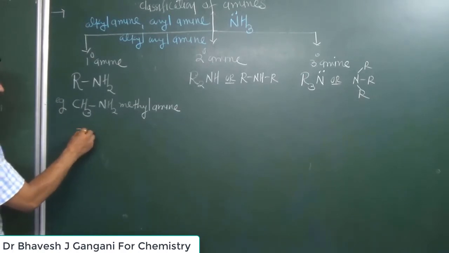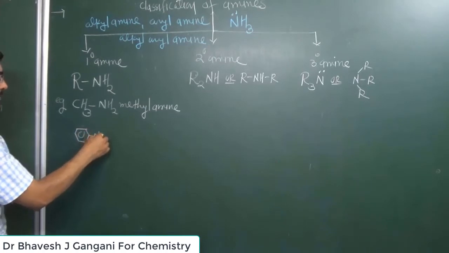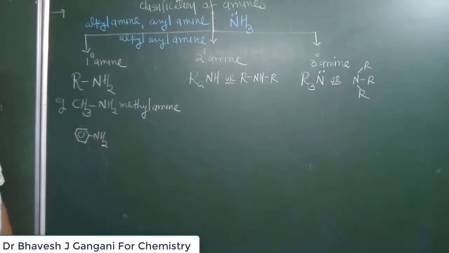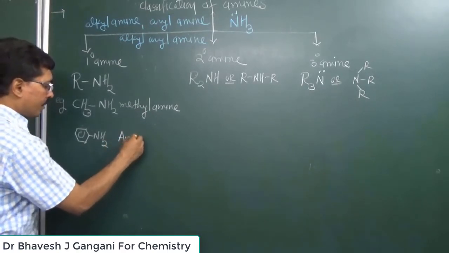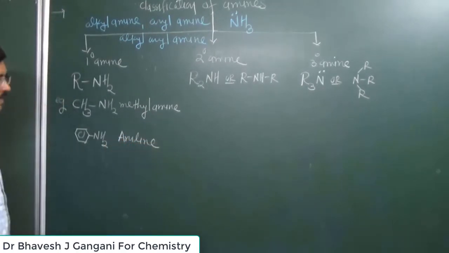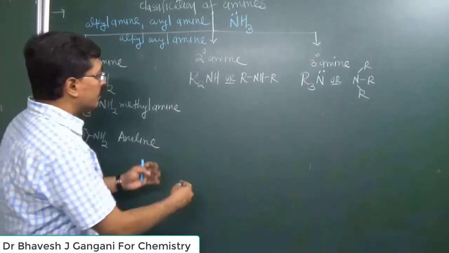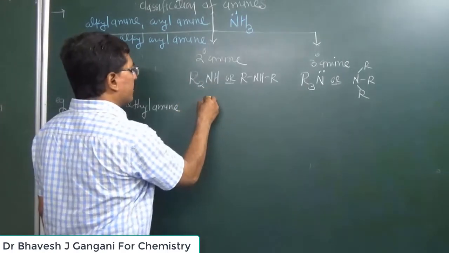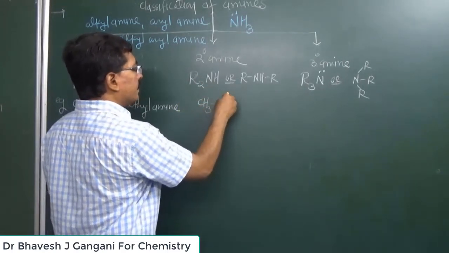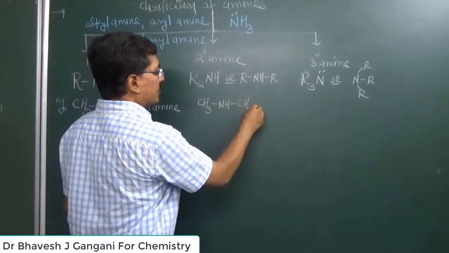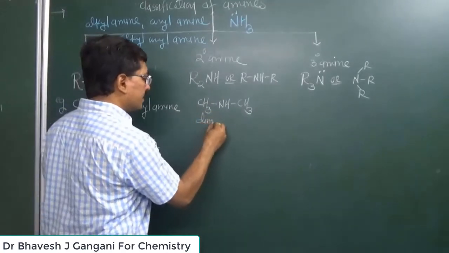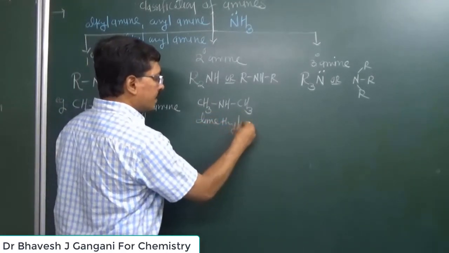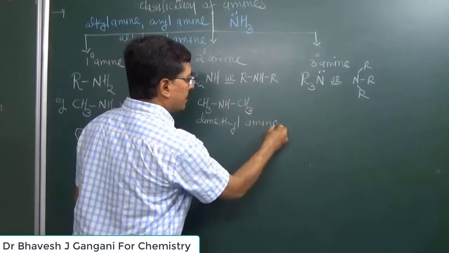Now similarly, suppose hydrogen from ammonia is replaced by an aryl group, then we get aryl amine. Aniline is an aryl amine, or the common name of this compound, which you know very well, is aniline. Similarly, suppose here both hydrogen atoms are replaced by methyl groups, then we get this structure, and we can name this structure dimethyl amine.